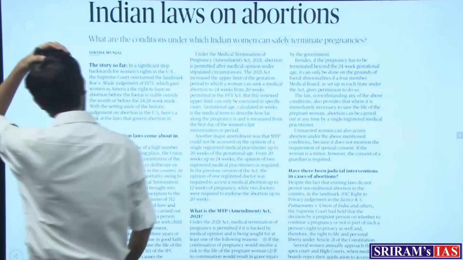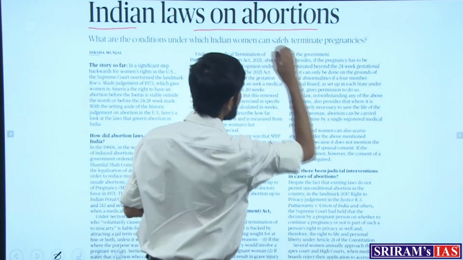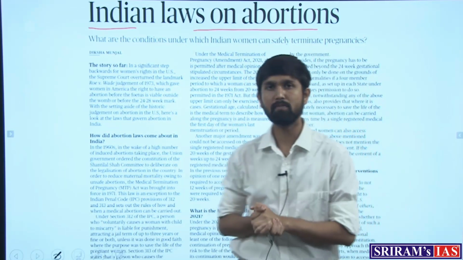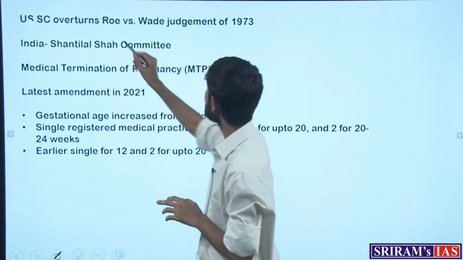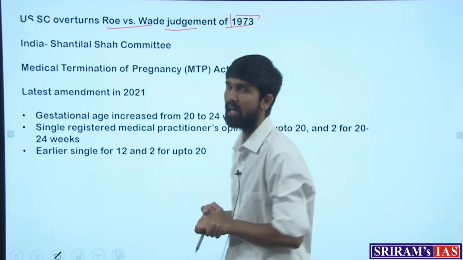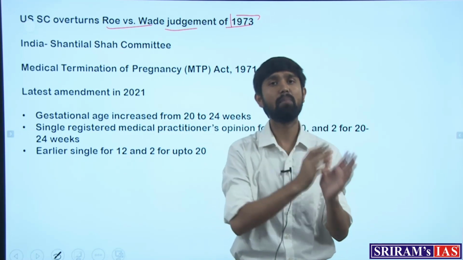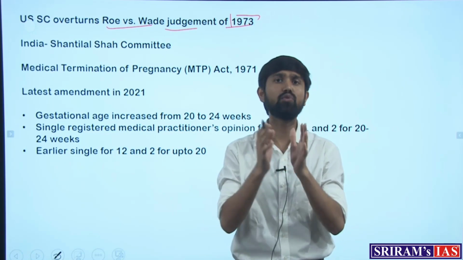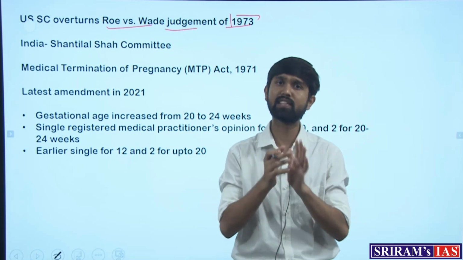The next article, which appears in the newspaper, talks about the Indian laws on abortions. These laws become important because most of us must be seeing that the US Supreme Court has overturned the Roe versus Wade judgment of 1973. This is a backward step for women's rights on abortion, where they do not have a right to freely abort whenever they want, and restrictions have been placed on it.